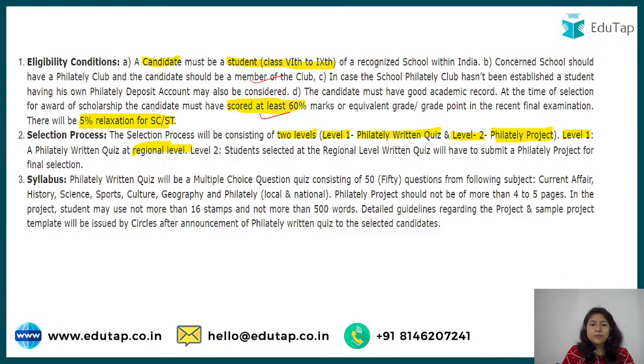Okay, so we talked about class 6 to 9th. Then we looked at the score of 60%, and this 5% relaxation for SC/ST, and then the 2 levels. There was one written quiz, and then a project that needs to be submitted, right? So these were the things.